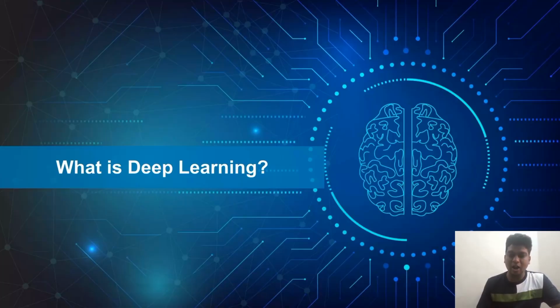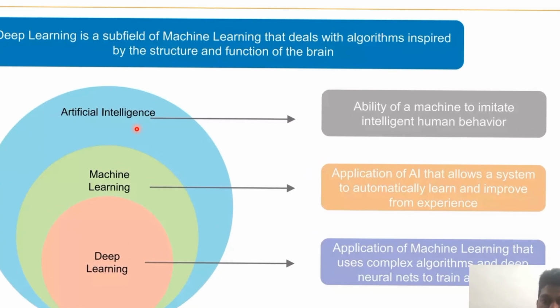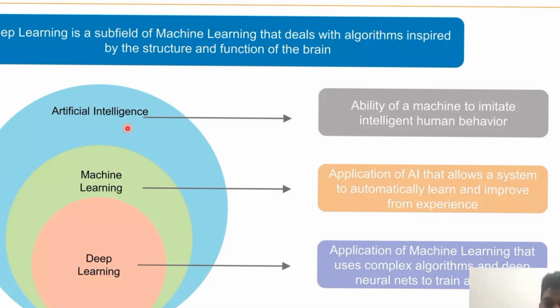Deep learning models can automatically learn the features from the raw data itself. Artificial intelligence is the capability of a machine to imitate human behavior. Machine learning is a subset of artificial intelligence that makes a model learn the features automatically and, after learning, improve with experience.